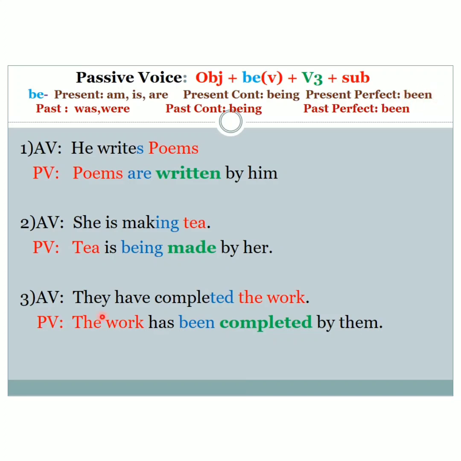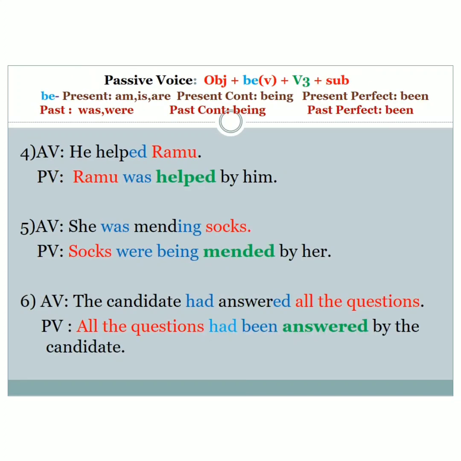Since the work is singular, you have to add has. Has, again be form, been, again the V3 form of the verb. The V3 form of complete is completed. Again add the subject, by them. So they have completed the work. The work has been completed by them. Let's change the fourth sentence into passive voice.